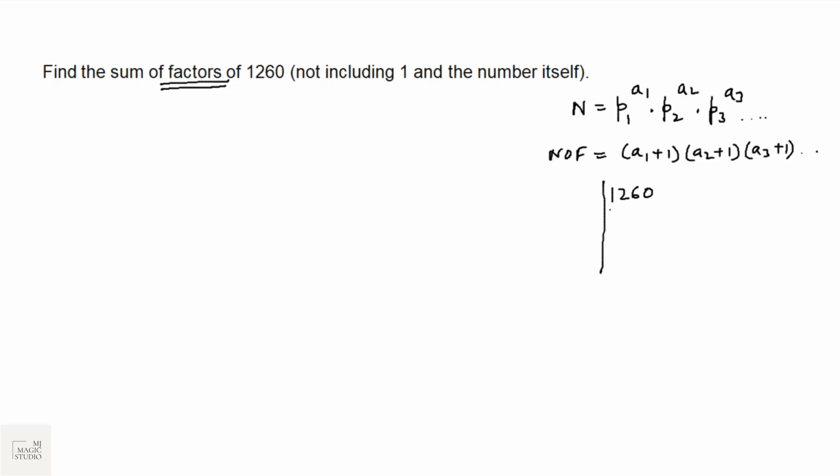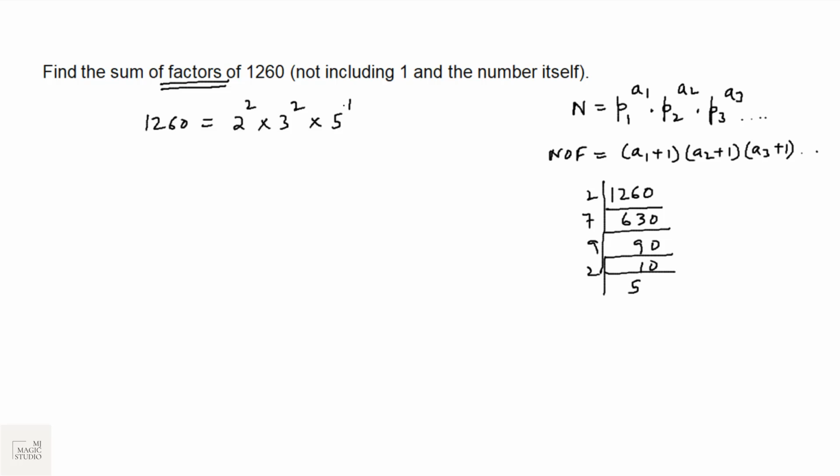For that, first let us do the prime factorization. 2, 630, 7 would be 90, 9 is 10 and then it is 25. That means 1260 is 2 to the power 2 into 3 to the power 2 into 5 to the power 1 into 7 to the power 1.